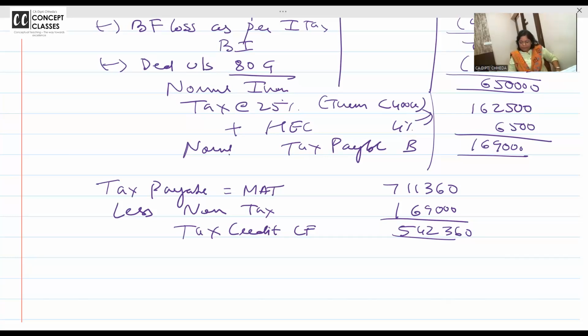5,42,360. Look, your normal tax is coming to 169, but MAT, so obviously you will pay MAT. But because you are paying over and above your normal tax, can you take MAT credit? Yes, this will be carried forward for 15 years, like your AMT, alternative minimum tax.